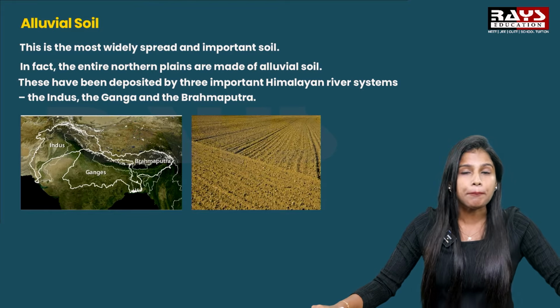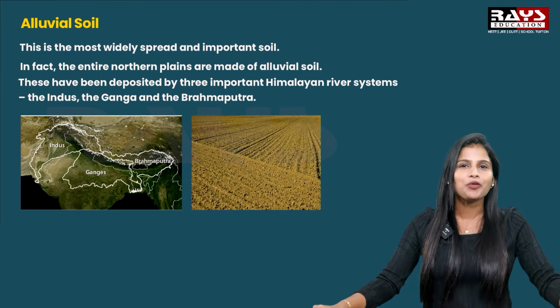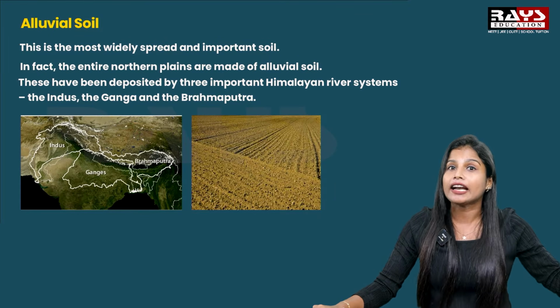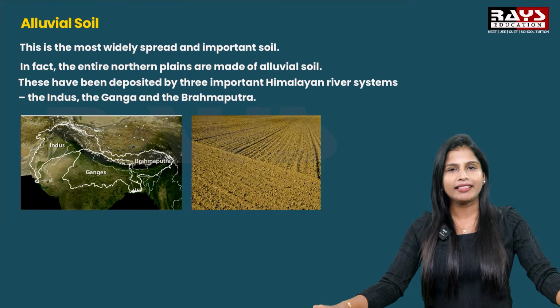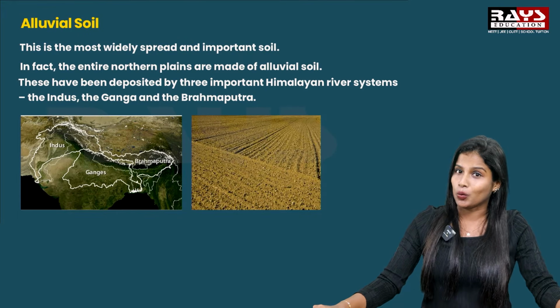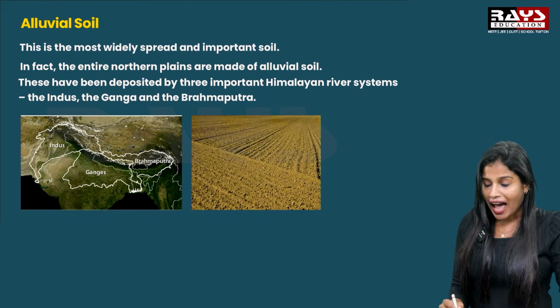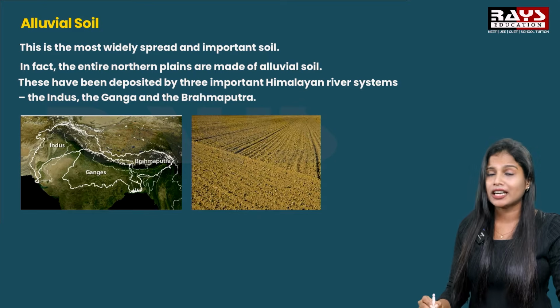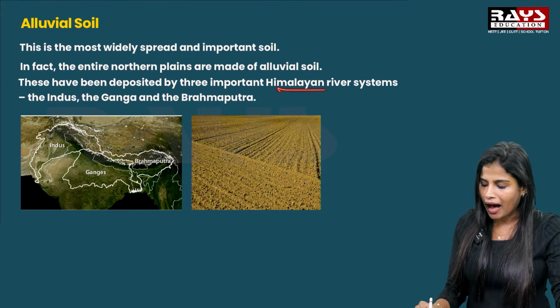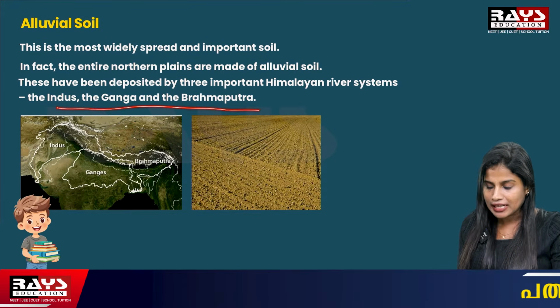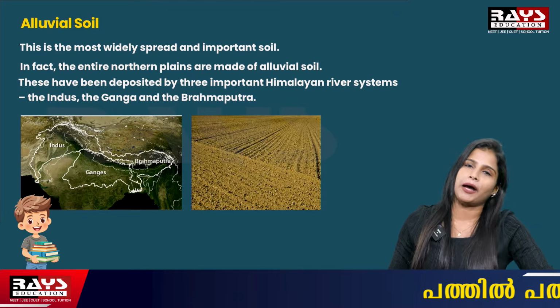Now, the second important point regarding alluvial soil is that the entire northern plain of India is made up of this soil. And two, it has been deposited by 3 important Himalayan river systems: Indus, Ganga and Brahmaputra.